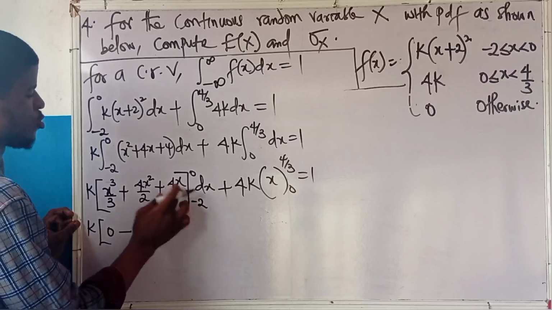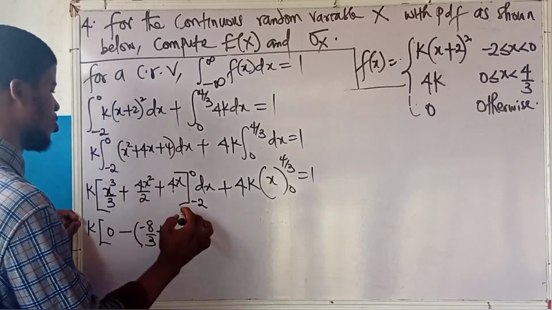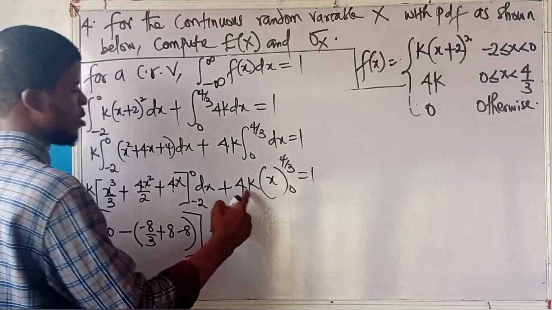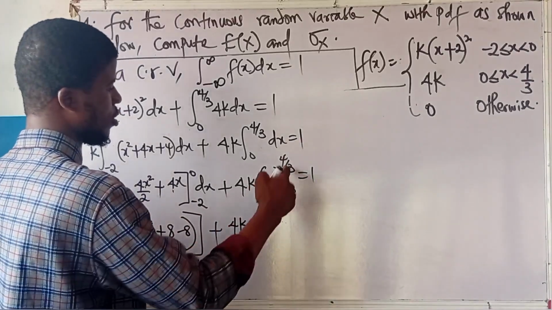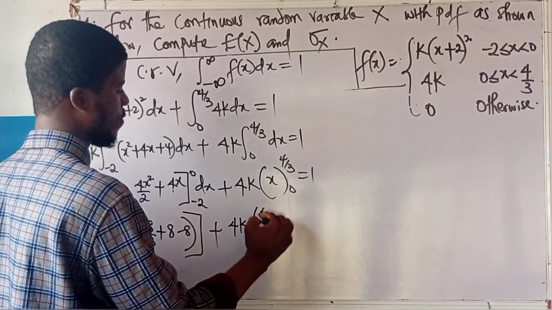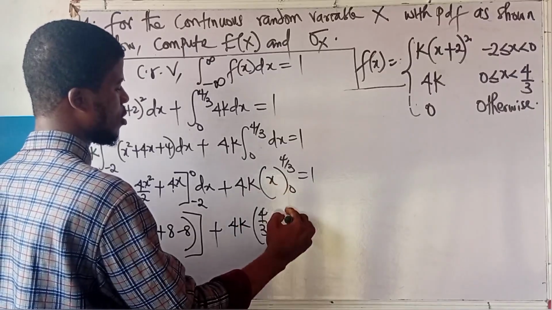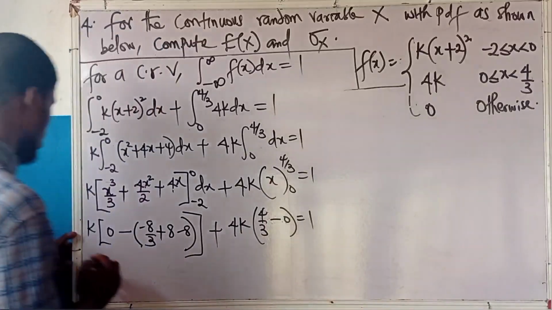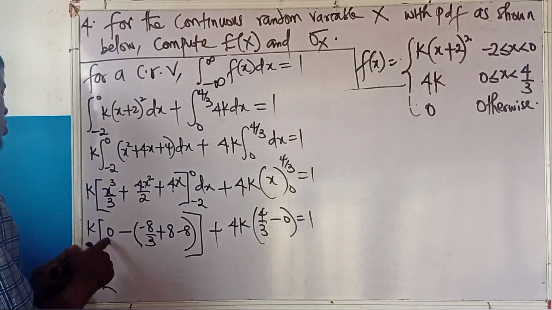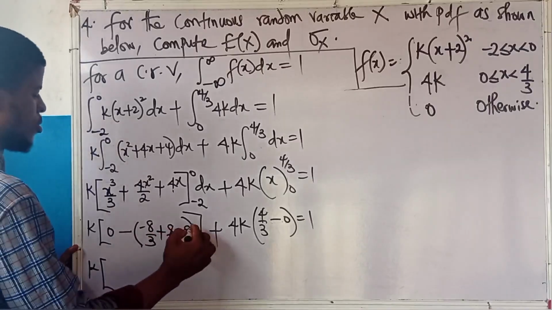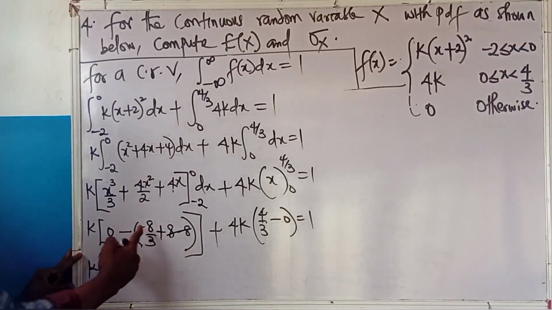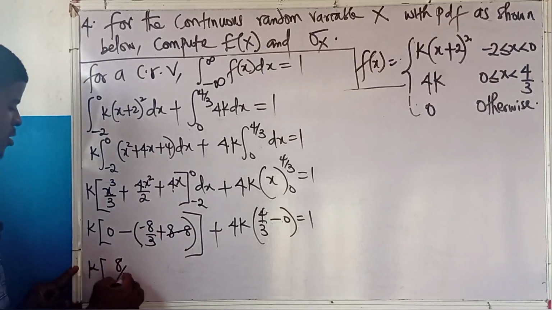Then 4 times minus 2 is minus 8. This one is for the first one. Then you come here. This is 4k. Plug in 4 over 3. That's 4 over 3, minus plug in 0. That's 0, equal to 1. So this is k into 8, minus 8 is 0. Minus times minus will give me a plus. So that will be 8 over 3 left there.